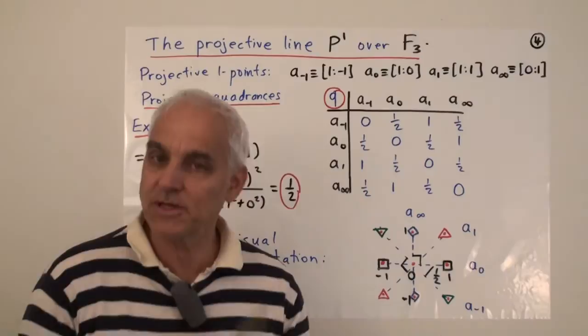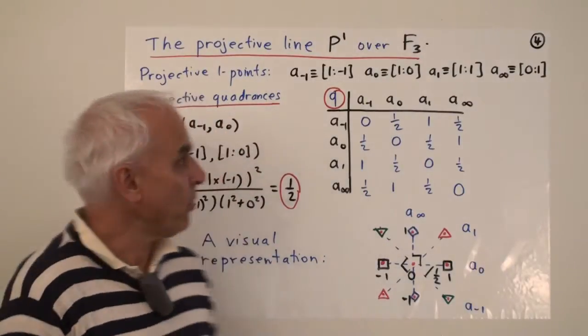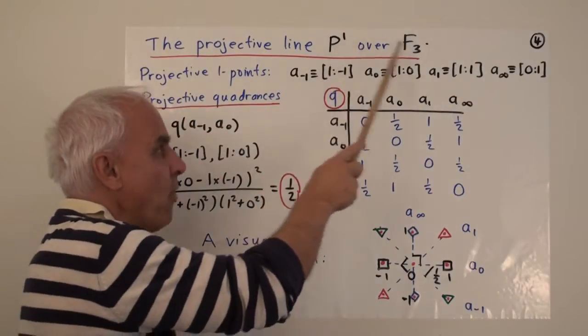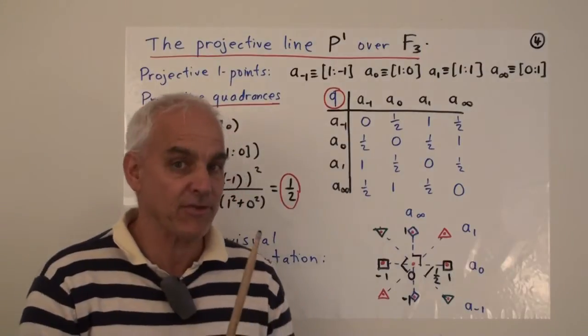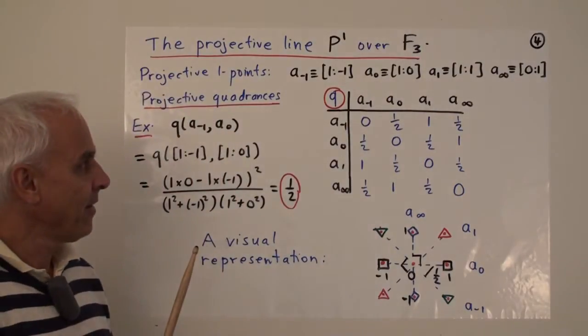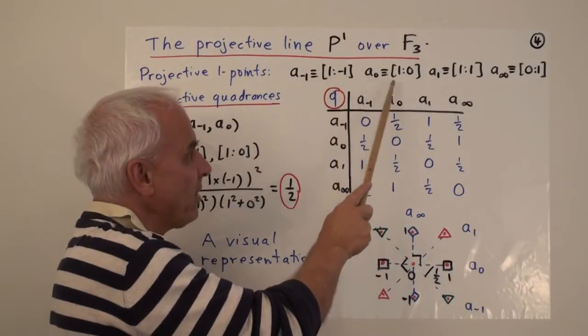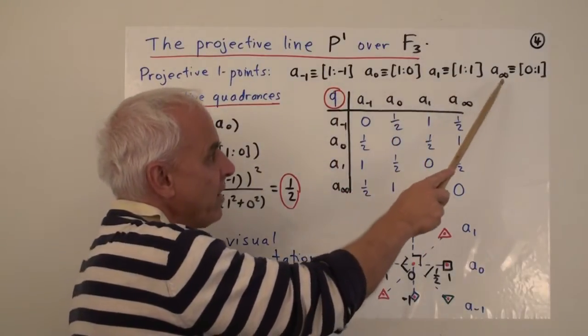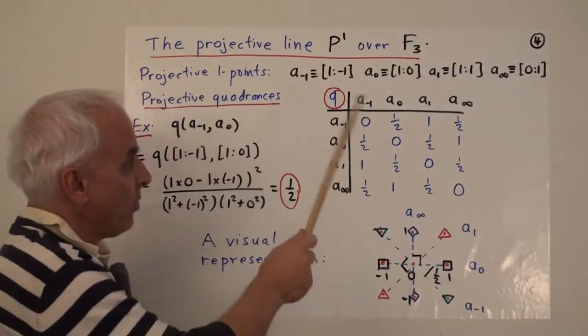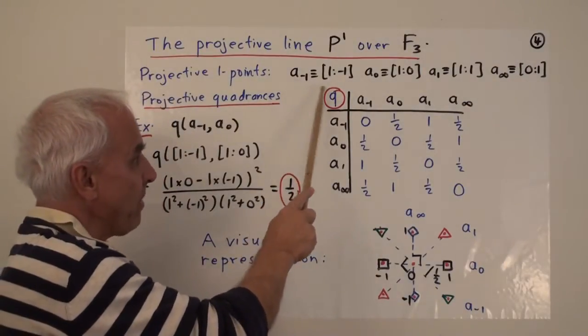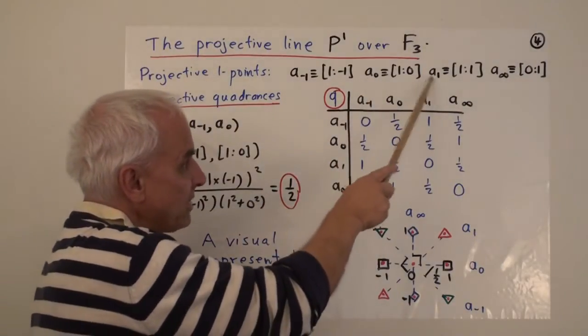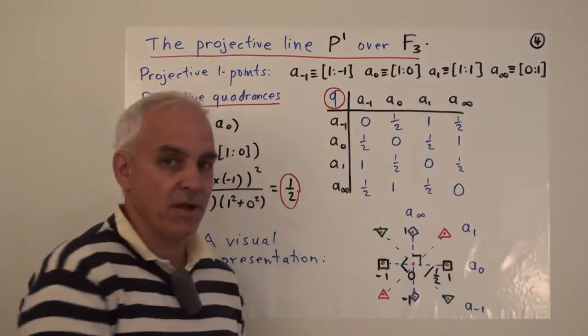All right, and now let's do some geometry. We'll talk about the projective line P1 over this finite field with three elements. Here are the projective 1 points: 1 to -1, 1 to 0, 1 to 1, and 0 to 1, which we're going to denote by A sub -1, A sub 0, A sub 1, and this one, A sub infinity.